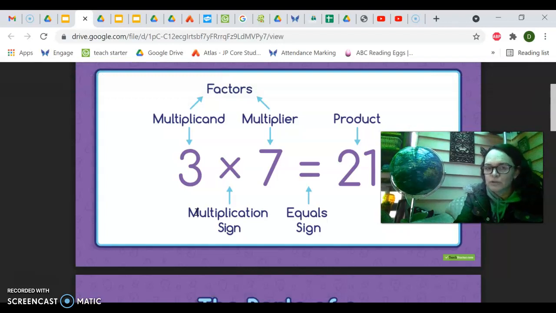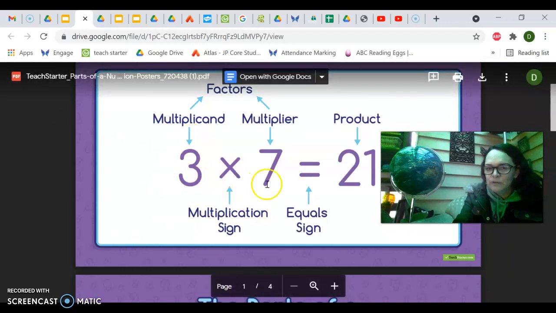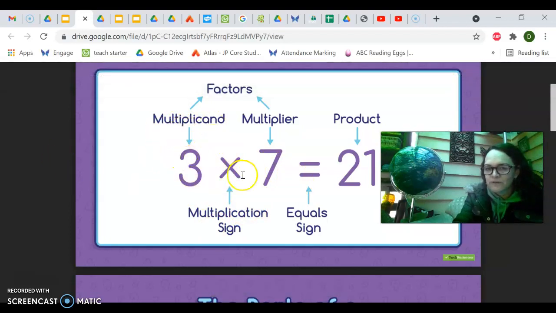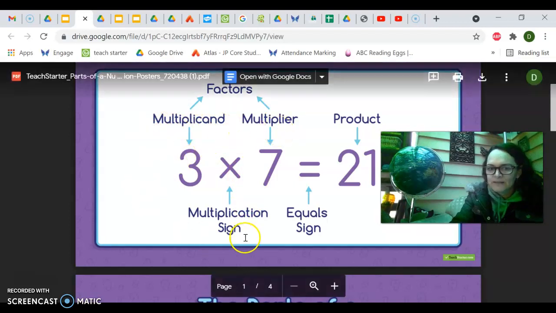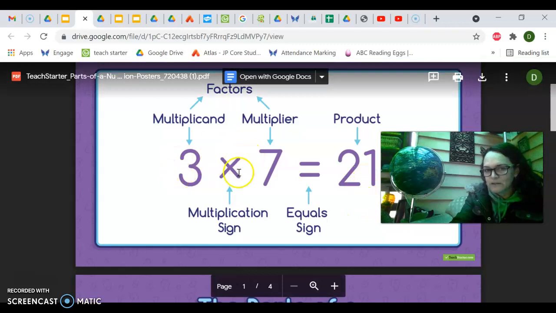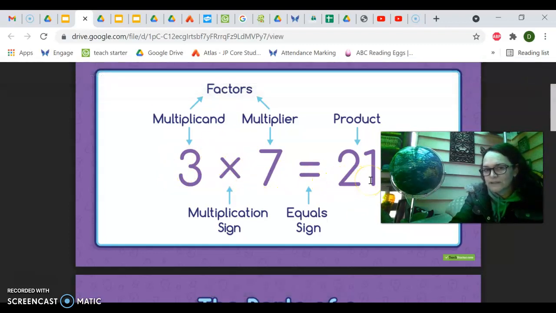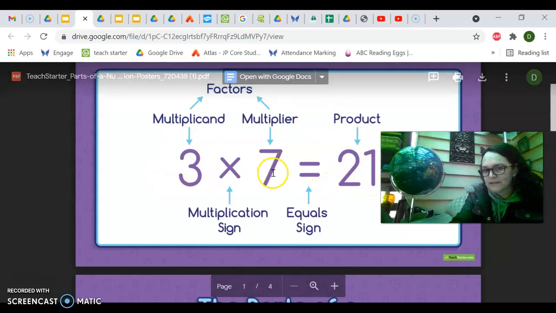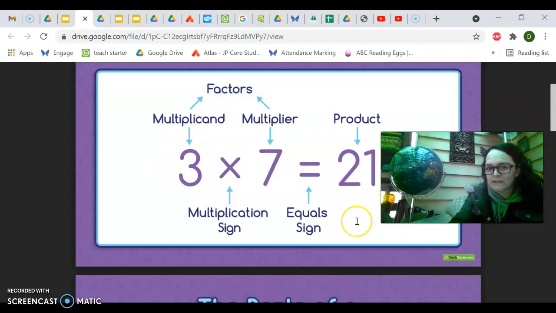Yesterday I talked about factors. When we're looking at a multiplication equation, we have the digits, which can be called factors, or they can be called multiplicand and multiplier. Anyway, we'll stick with factors. Here we have the factors of 3 and 7 with a multiplication sign in the middle. Then we have the equal sign, and at the end, the answer is the product. So 3 times 7 equals 21. The factors 3 and 7 have a product of 21.